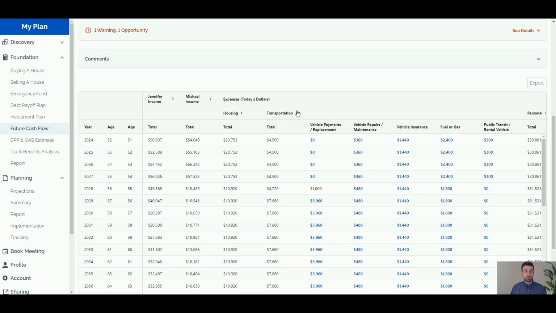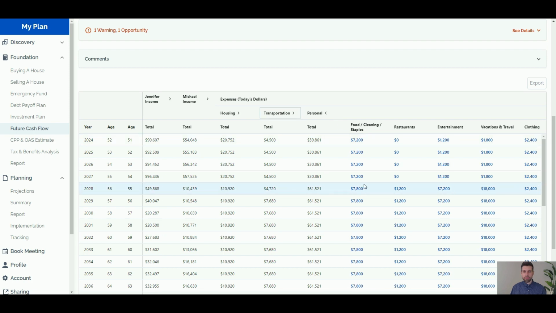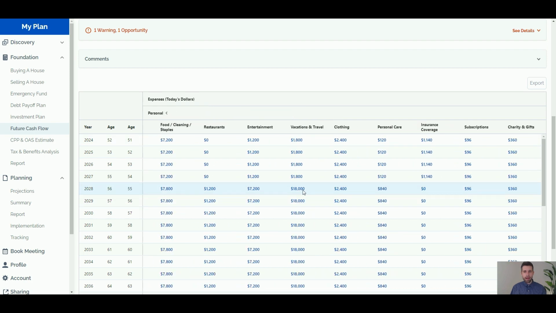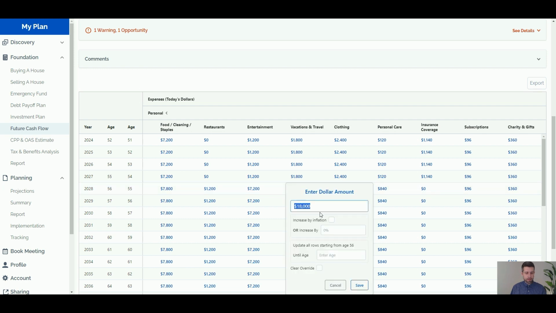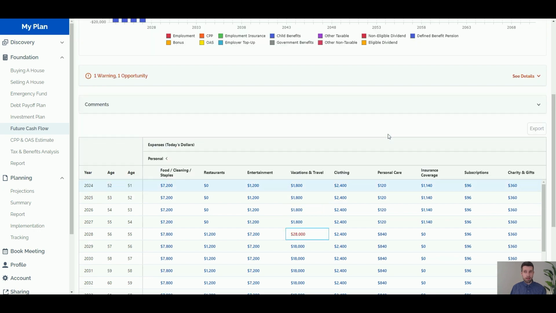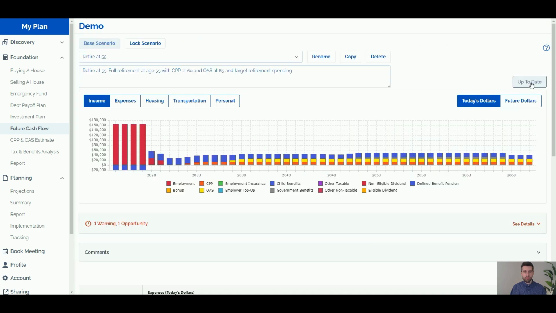Now, if they were going to do an around the world vacation in the first year of retirement, we might also add a little bit more for travel here as well. So instead of 18,000, let's assume an extra 10,000, and we'll have 28,000 in that first year of retirement.